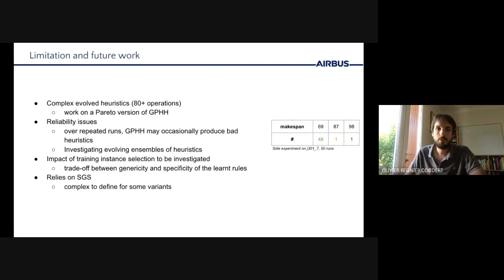And finally, the last issue with this approach is that it fully relies on having an SGS-like algorithm. This is not an issue when we're speaking about the standard RCPSP, but it is something that is challenging in real applications where some specific constraints can be hard to encode in a procedure like SGS.